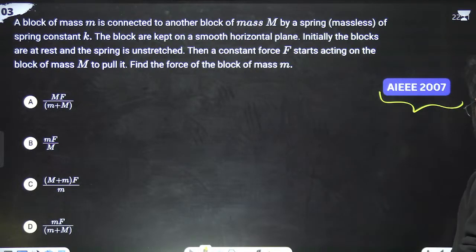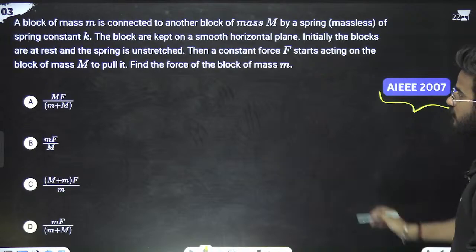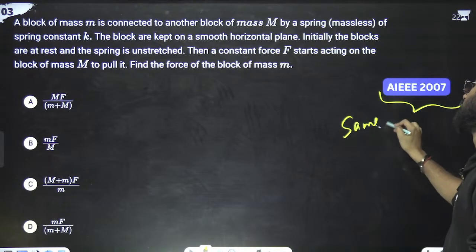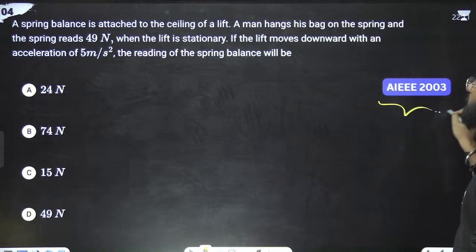Okay, next problem, AITP 2007. It is similar to this one. Solve it yourself, same as the previous one.